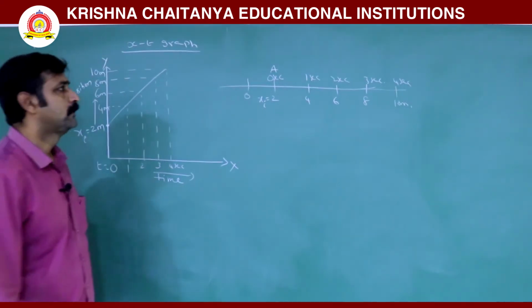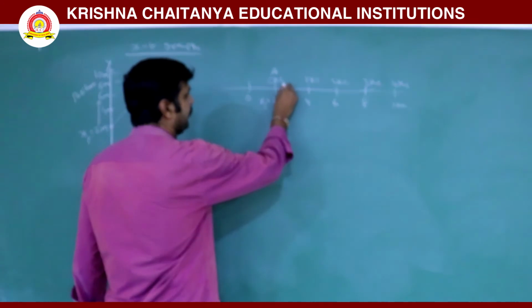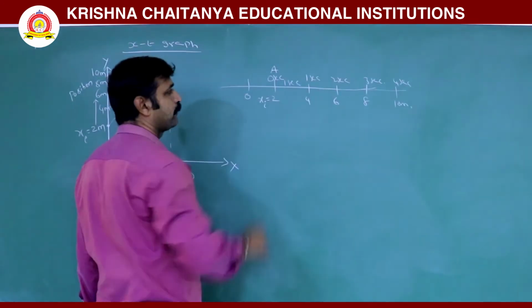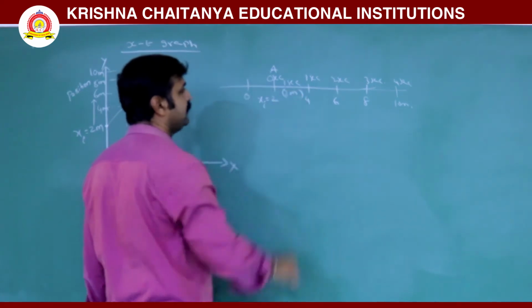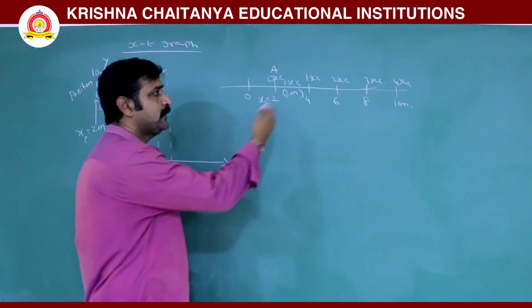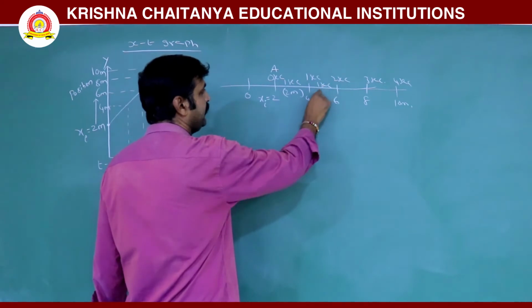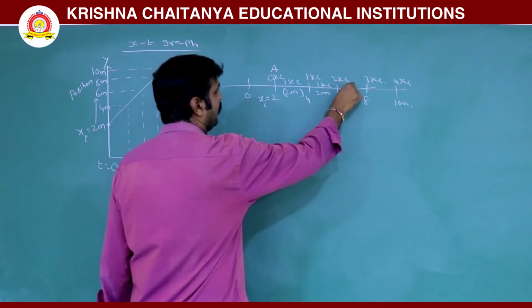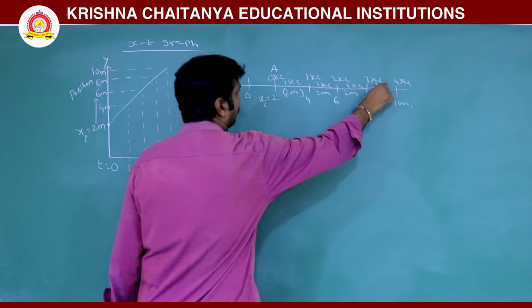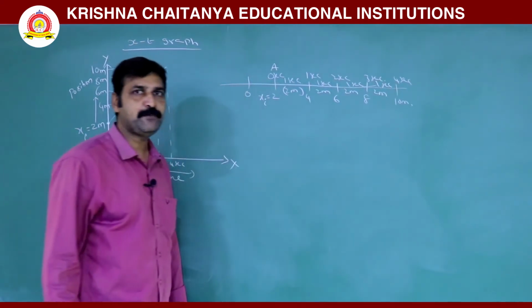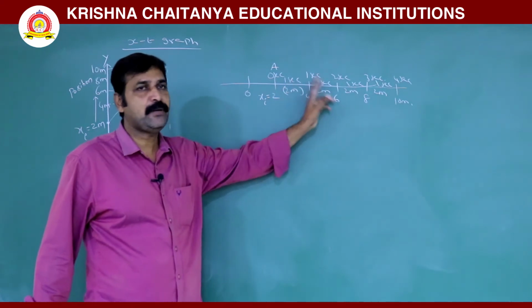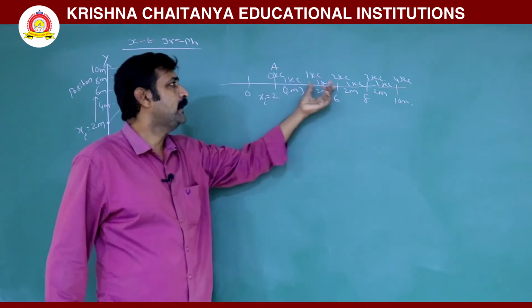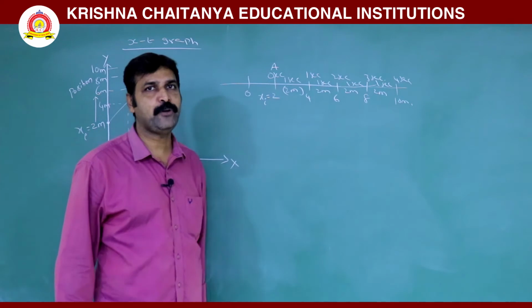Look at here, for first second time interval, position is 2 meters traveled. This is the displacement. Again for the next 1 second also displacement is 2. Here also displacement is 2. That means the body displacement remains same. It traverses equal displacements in equal time intervals, which is said to be uniform motion.